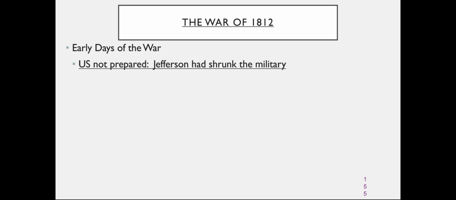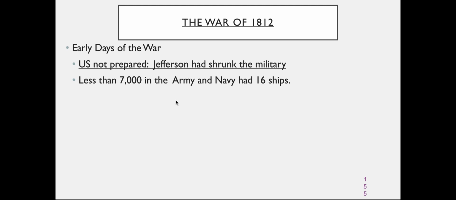Early days of the war. When the war started, the U.S. was not prepared, which is interesting because the United States was the one that declared war on Britain and decided to go after Canada. The reason they weren't prepared: the president prior, Jefferson, had shrunk down the size of the military, and at the time there were less than 7,000 soldiers in the Army, and the Navy only had 16 ships. So they were taking on the British, who were way more powerful, with not that big of a military.